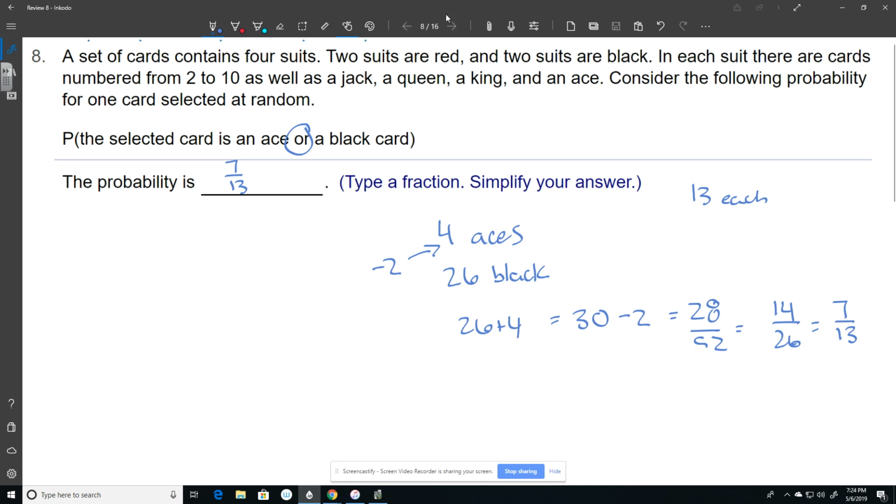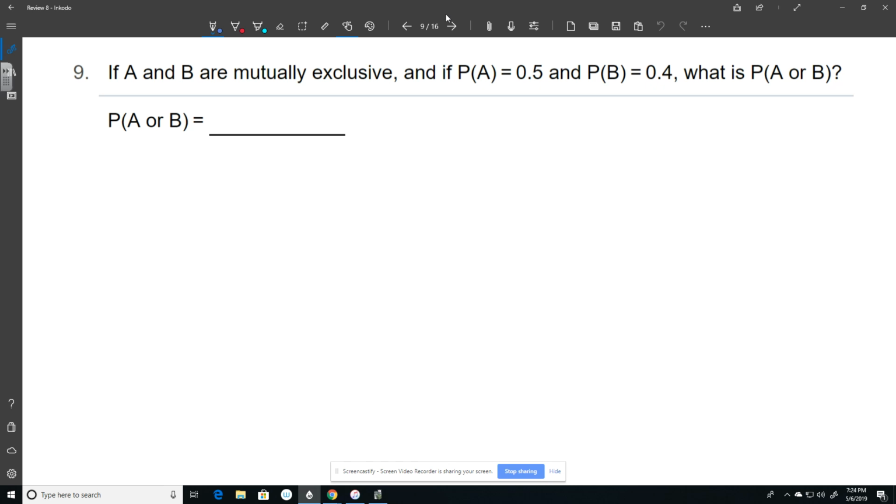Okay, moving on. Number 9. If A and B are mutually exclusive, and if P(A) equals 0.5 and P(B) equals 0.4, what is P(A or B)? Well, remember, P(A or B) is equal to P(A) plus P(B). That's what we just did in the last problem. We just had to subtract some that got counted twice. But since these are mutually exclusive, none of them are counted twice.